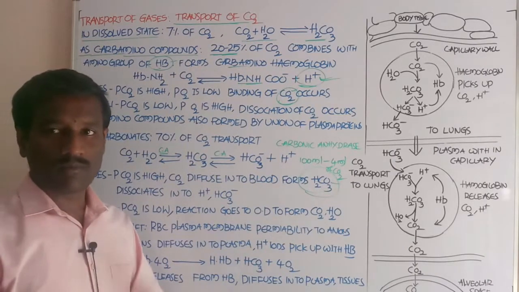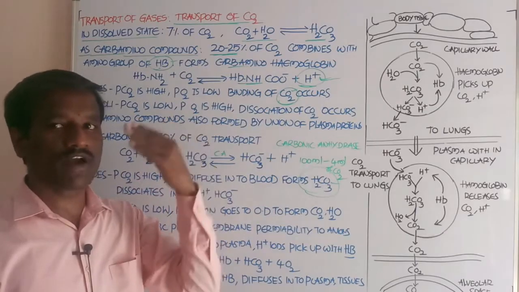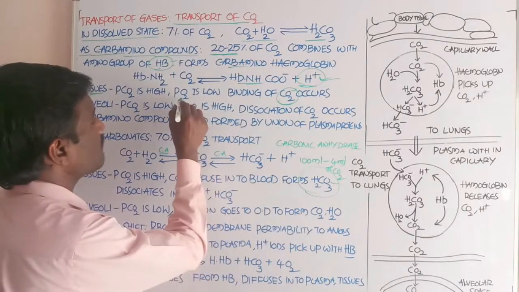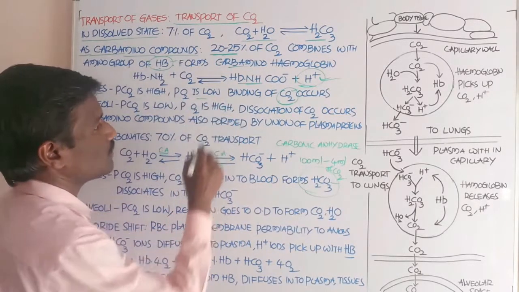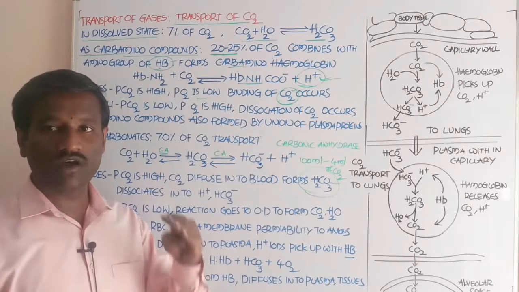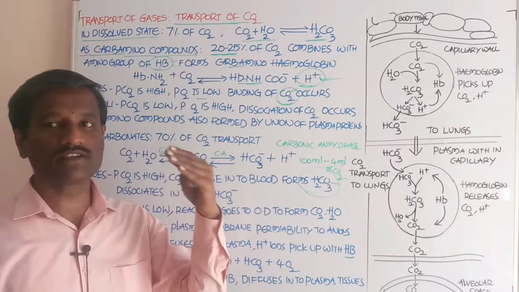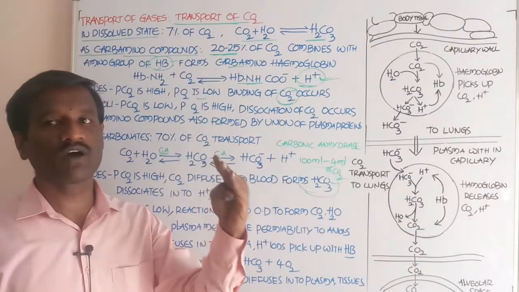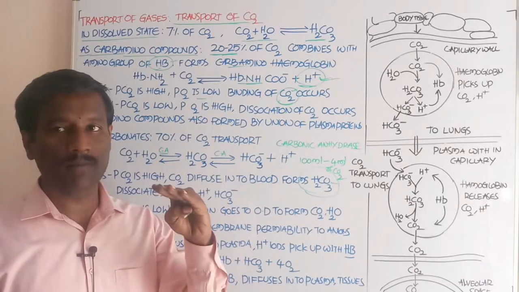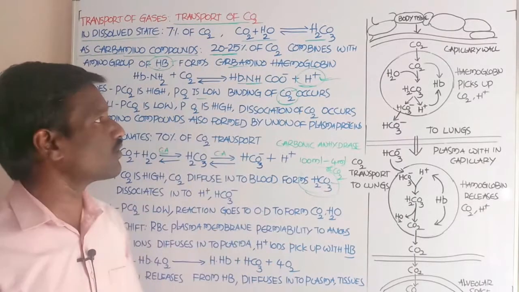At the tissue region, the partial pressure of carbon dioxide is high and the partial pressure of oxygen is low, so carbon dioxide binds with the amino group of the hemoglobin to form carbaminohemoglobin.